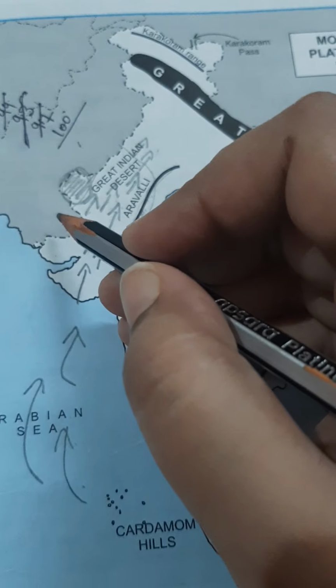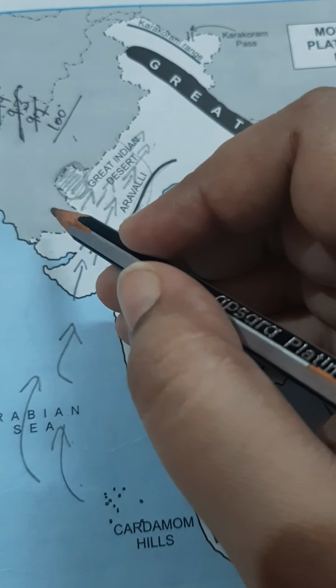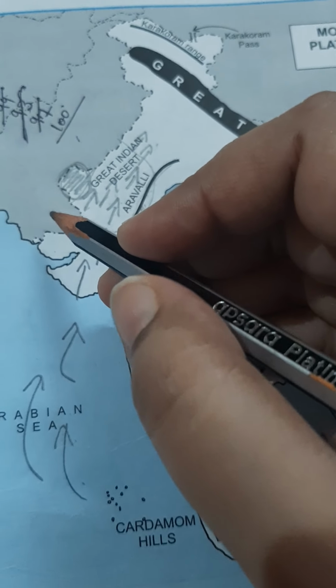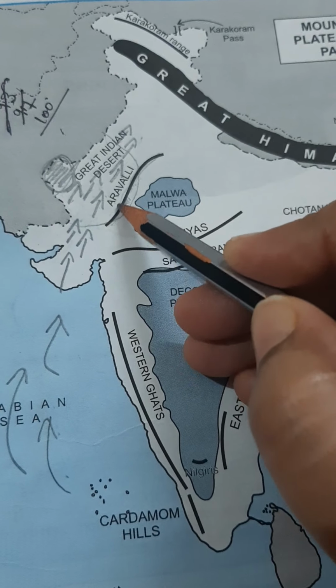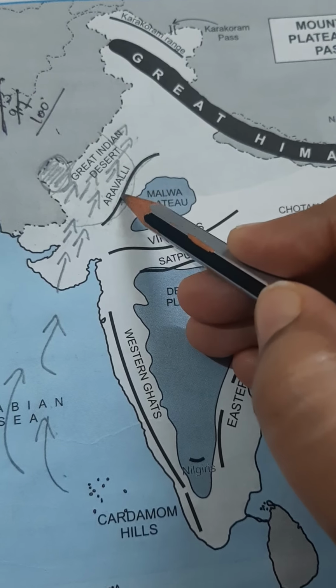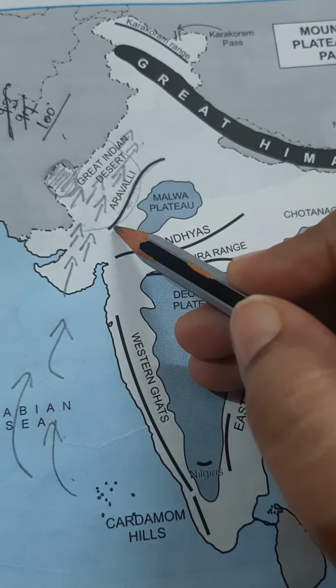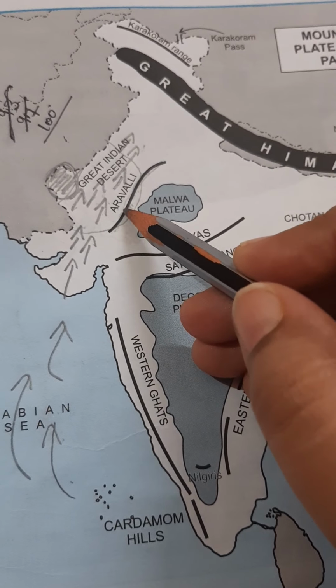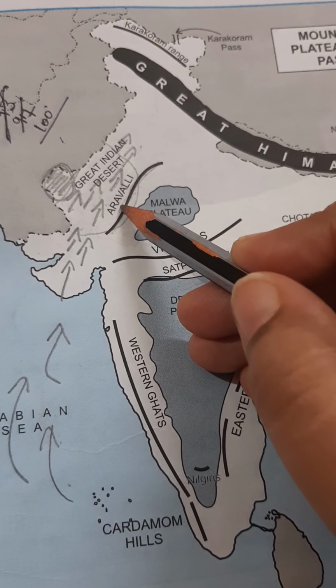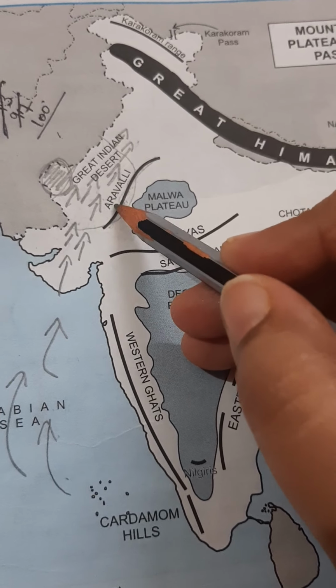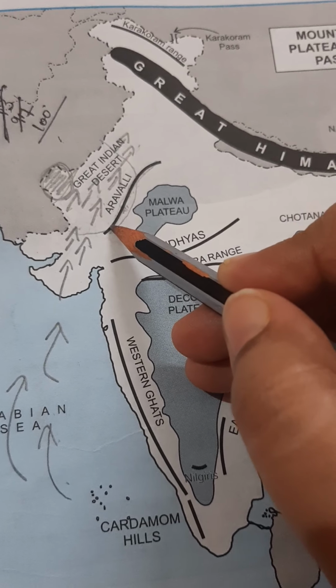The second reason is that the Aravallis are very low in elevation. As you can see, they are not very high in height. That is why they are not able to stop the moisture bearing winds.